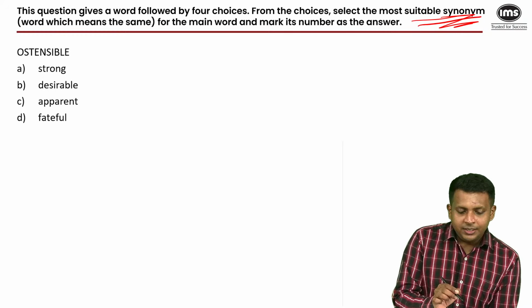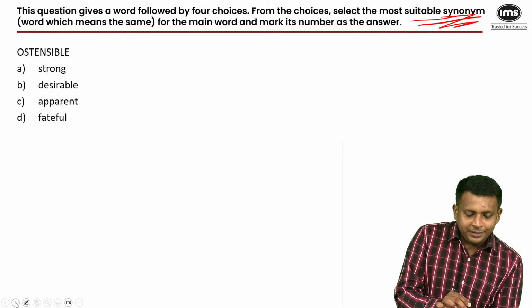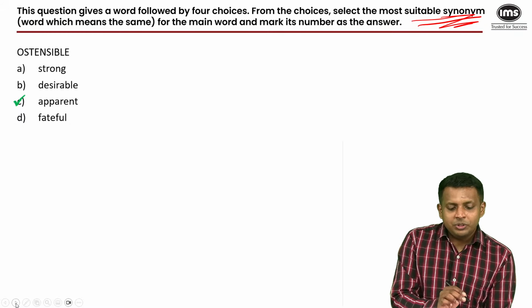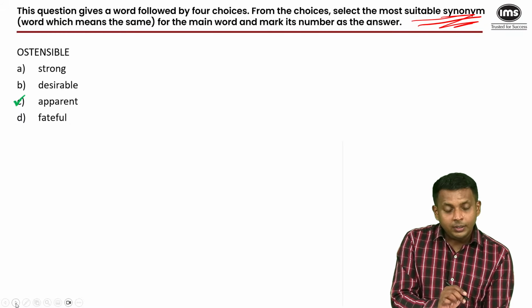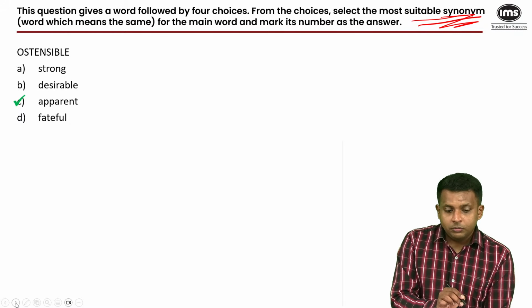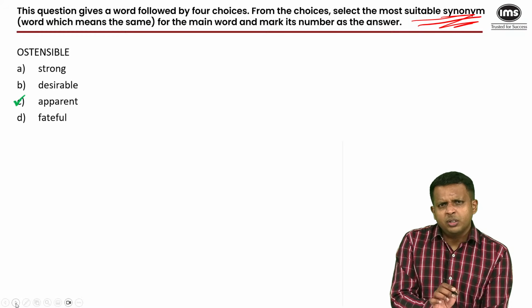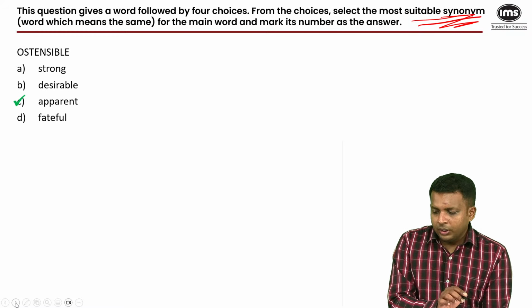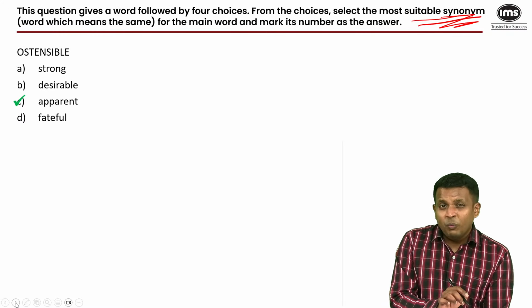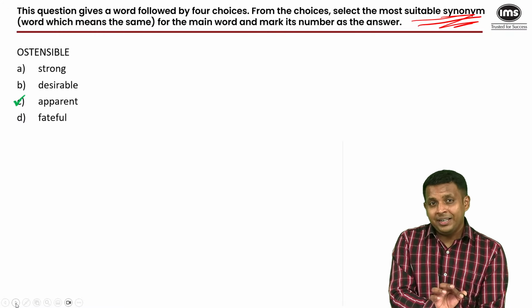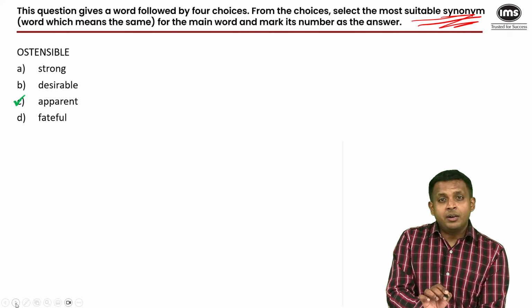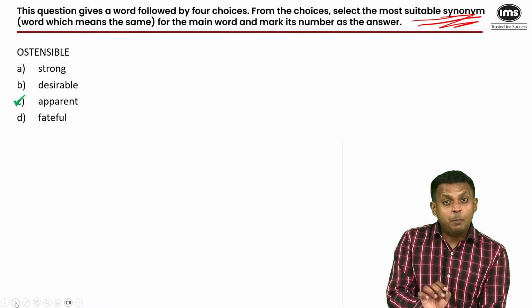So the answer here would be something which is apparent. It's a fairly commonly used word. Nothing to do with strong, desirable, or fateful. Fateful is a negative word. Ostensible is a neutral word. Strong, desirable are positive words. So here the tone could help you figure out the correct answer. When something happens ostensibly, it happens apparently. An ostensible reason for something is an apparent reason for something. So ostensible means apparent.